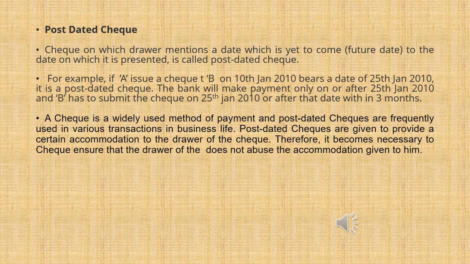post-dated check. It means here A issues the check to B on 10th January only, but the date mentioned on the said check is 25th January 2010. So the bank will make the payment to B only on or after 25th January 2010, and B has to submit the check on 25th January or after, within the 3 months period. So this we call a post-dated check.